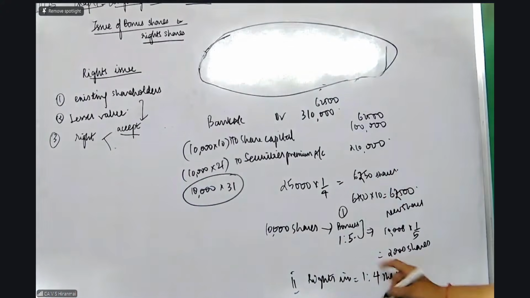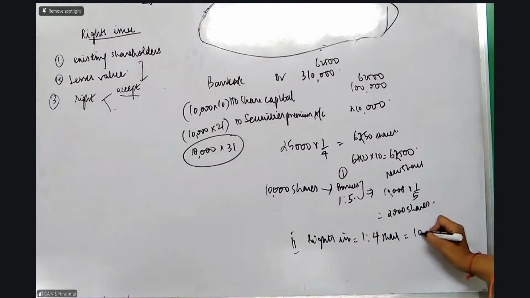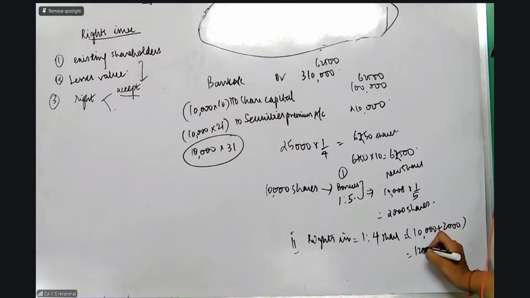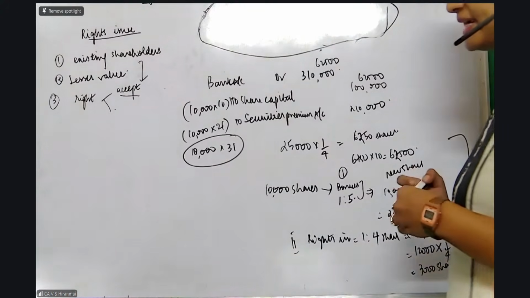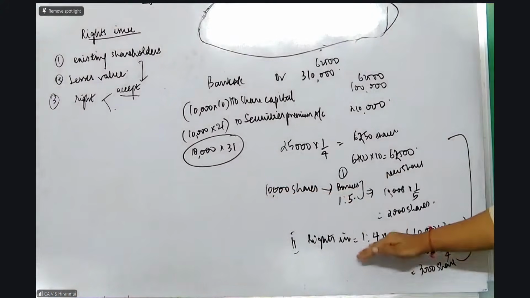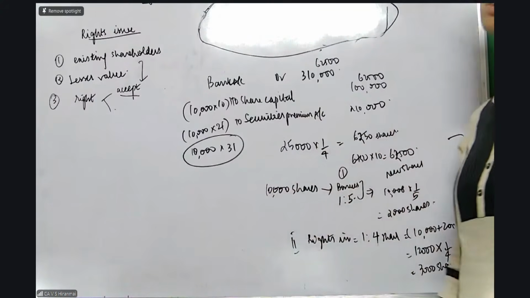Now the second case, after bonus issue, after that date, I am doing a rights issue at 1:4. Now, yahan pe everybody will do a mistake, but you should remember that after bonus issue, my new shares are 10,000 existing shares plus the bonus issue. Abhi mere paas hai 12,000 shares. So on 12,000 shares, I will do the rights issue, which will be 3,000 shares. If you keep this concept in your mind, the rights shares will be calculated on existing shares plus bonus shares only.